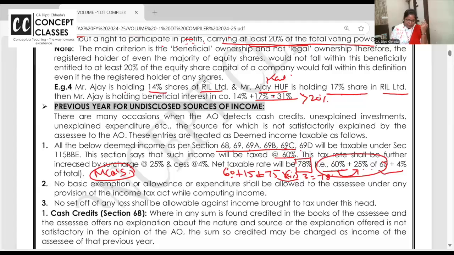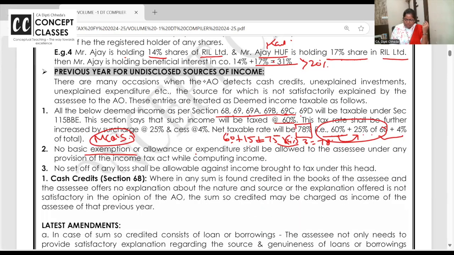No expense allowed, no deduction allowed, no basic exemption allowed, no set off. You remember these four fundas and you are sorted for the exam. 78% flat tax you will have to pay on unexplained income, undisclosed income. No basic exemption, no allowance, no expenditure, no set off.